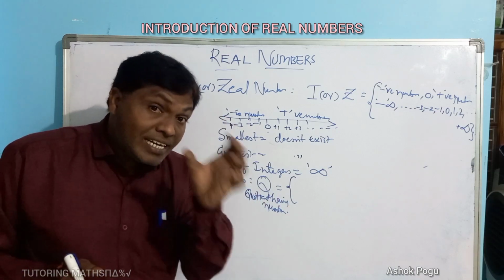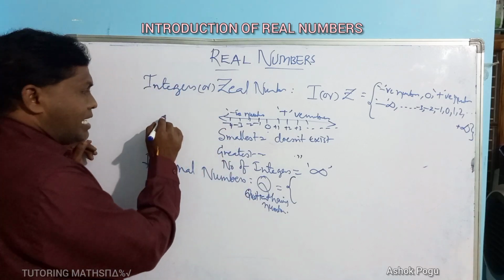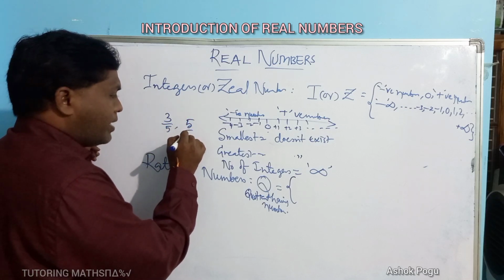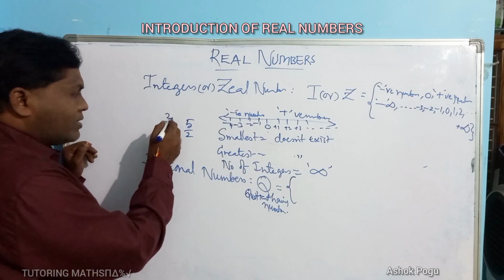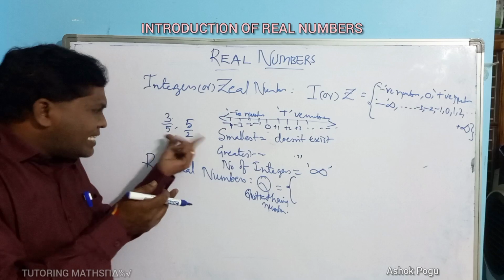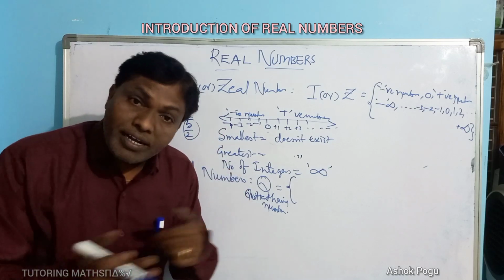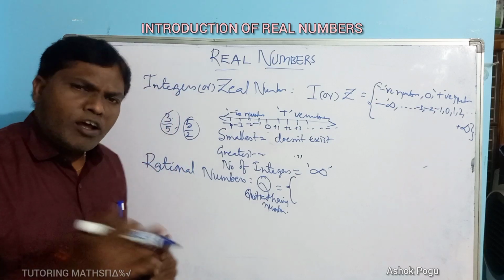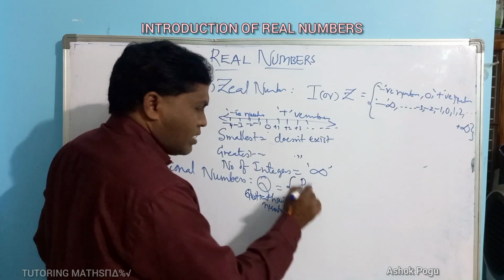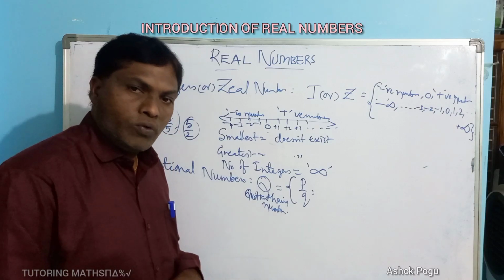Where do you generally hear the word quotient? In division. For example, 3 by 5 or 5 by 2. If you divide 3 by 5 or 5 by 2, then you get some quotient. Only in this case we get a quotient. So this type of numbers are called quotient-having numbers, also called rational numbers. Rational numbers are always in the form of P by Q.